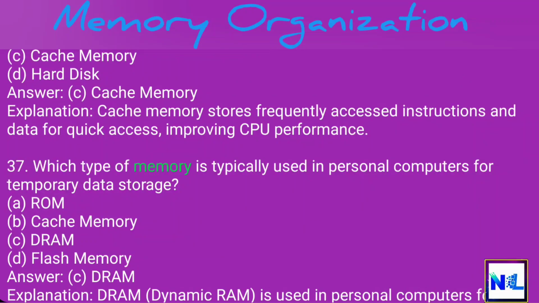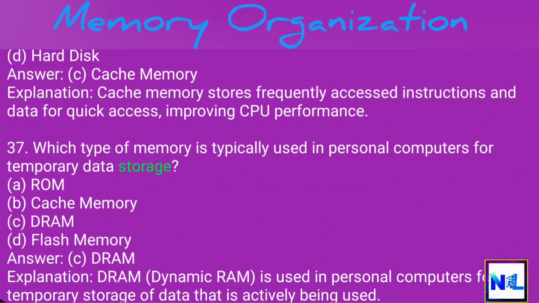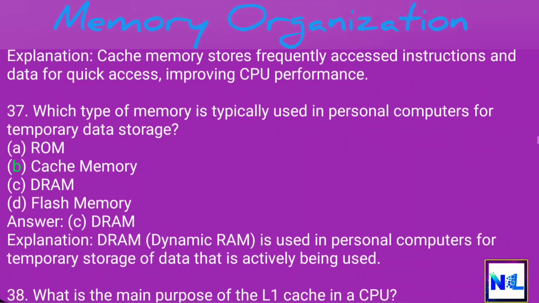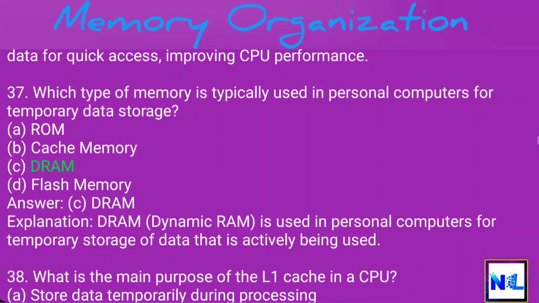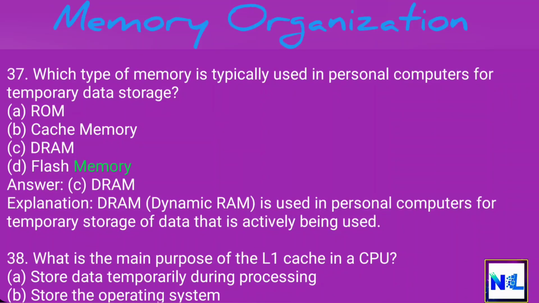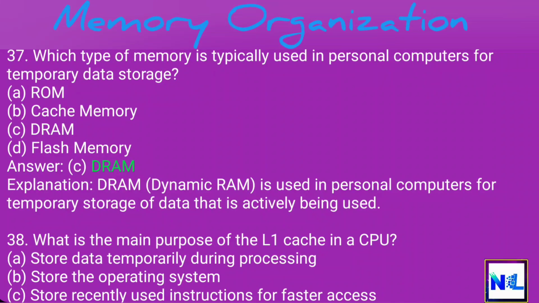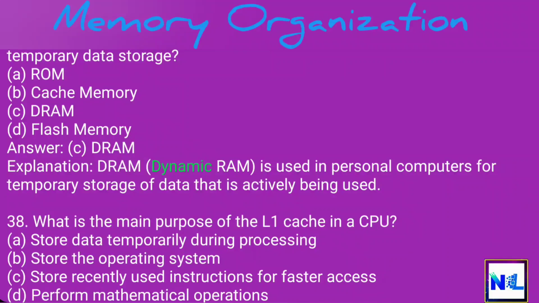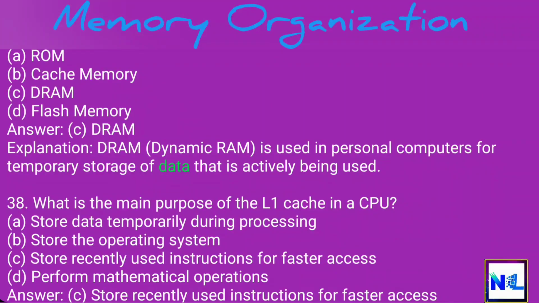37. Which type of memory is typically used in personal computers for temporary data storage? A. ROM. B. Cache memory. C. DRAM. D. Flash memory. Answer: C. DRAM. Explanation: DRAM, dynamic RAM, is used in personal computers for temporary storage of data that is actively being used.